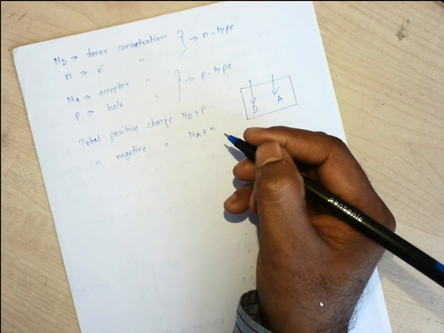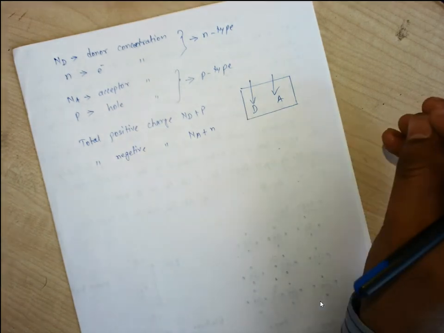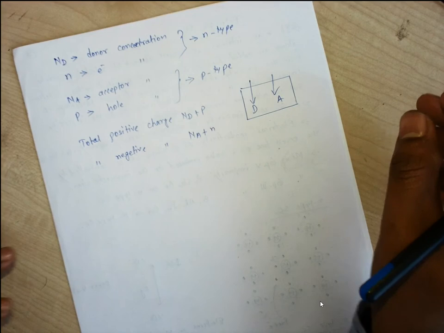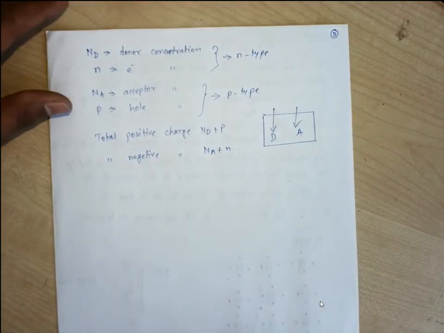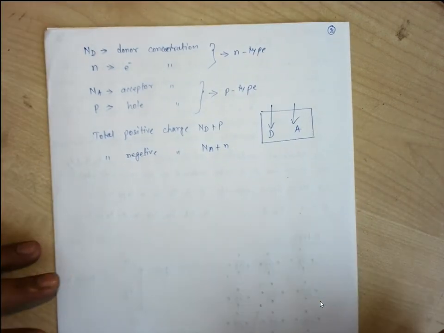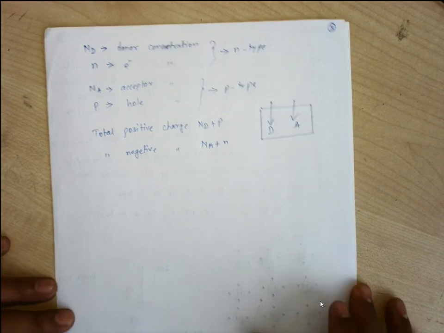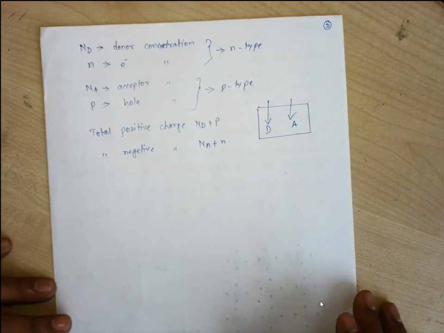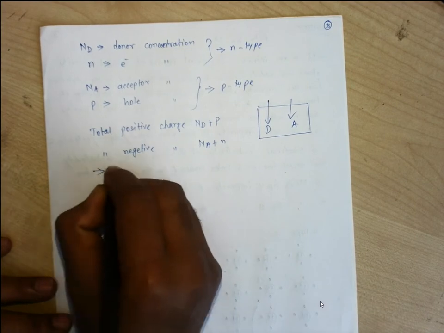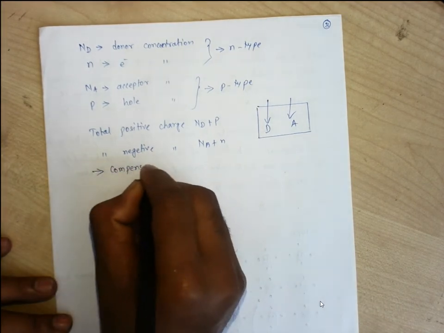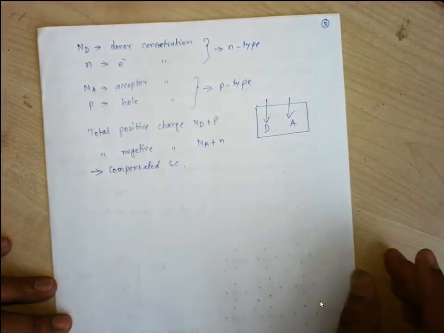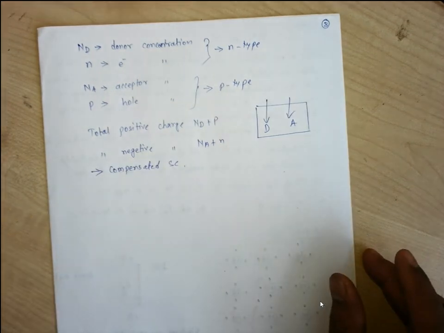Okay, so we can say that after putting both types of impure atoms, a semiconductor will become neutral, or electrically neutral. This type of semiconductor is known as a compensated semiconductor. When a semiconductor is electrically neutral, it is known as a compensated semiconductor. It is compensated with both types of charge carriers.